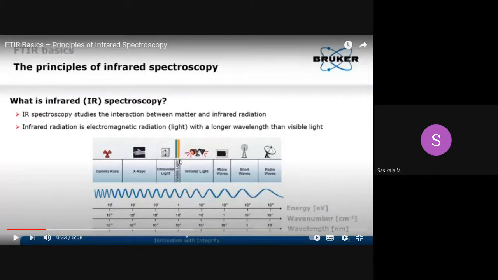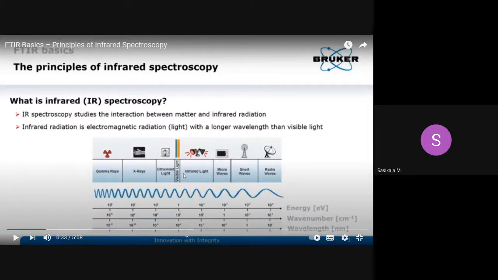The starting wavelength of infrared radiation is the end of visible light, and this infrared region is divided into three regions. One is the near IR region, which is near to visible light. Then the next one is the mid IR region, then the far IR region. From the visible light, the infrared region is divided into three portions: near IR, mid IR, then far IR.